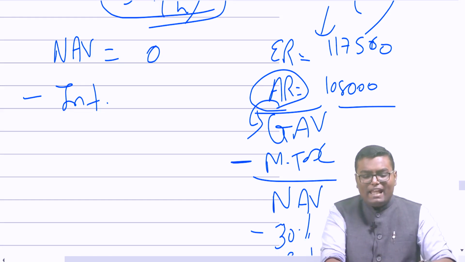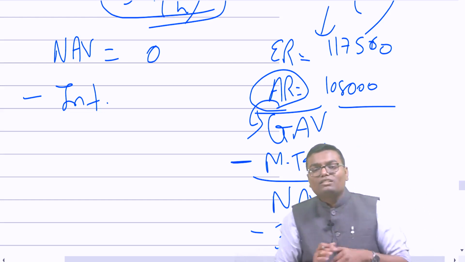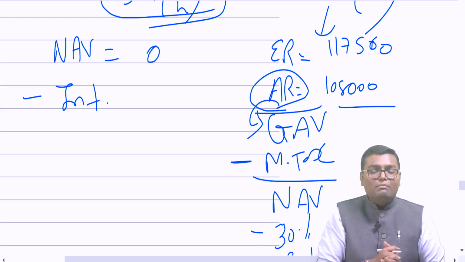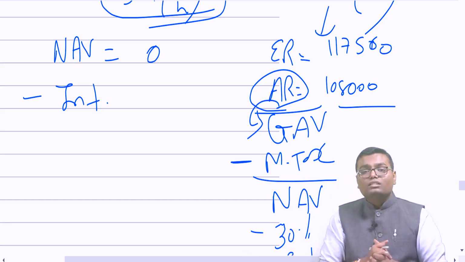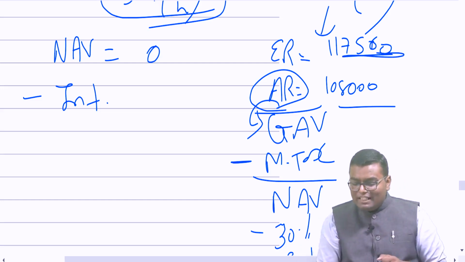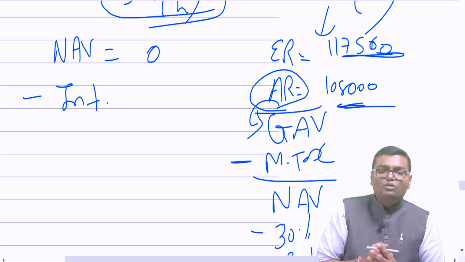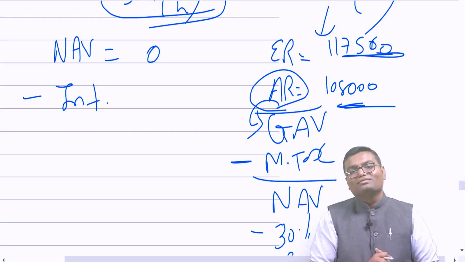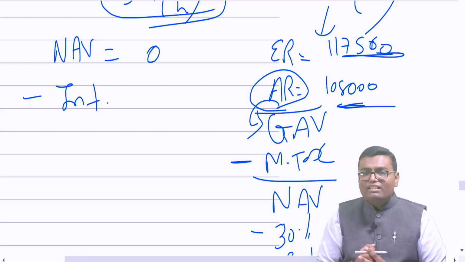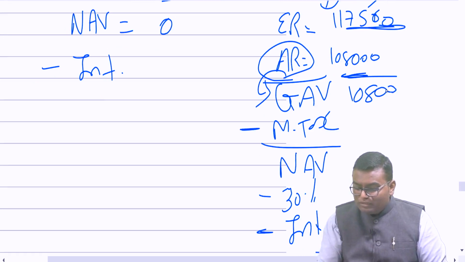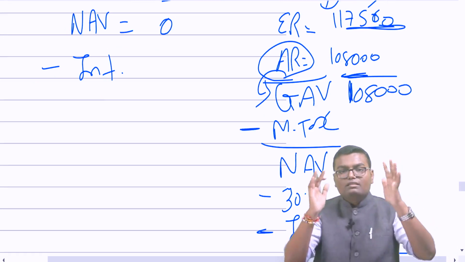So in that case, my actual rent will become 1,08,000 plus 12,000, that is 1,20,000. Don't you think so? If that vacancy was not there, my rent would have been 1,20,000, which is higher than expected rent. But as of now, it is less than expected rent. So my actual rent is less than expected rent just because of vacancy. And that's why over here I will not do whichever is higher. My GAV will become actual rent, that will be 1,08,000. Are you understanding this?